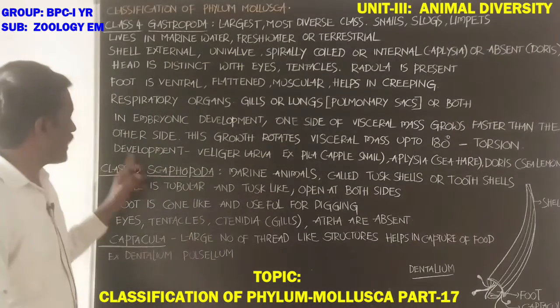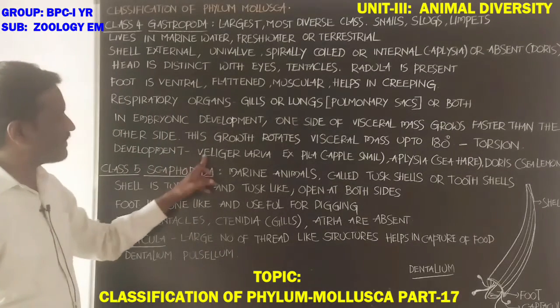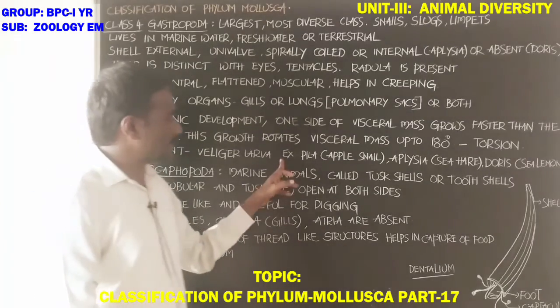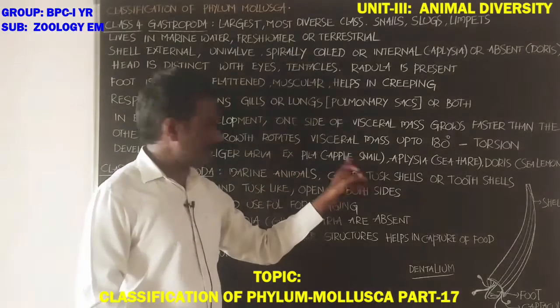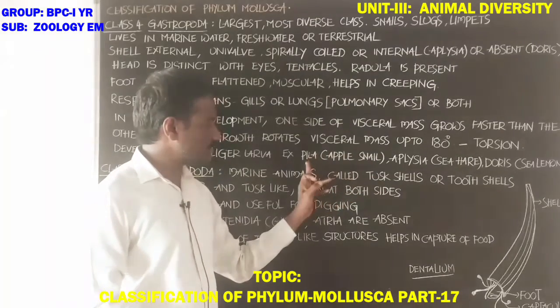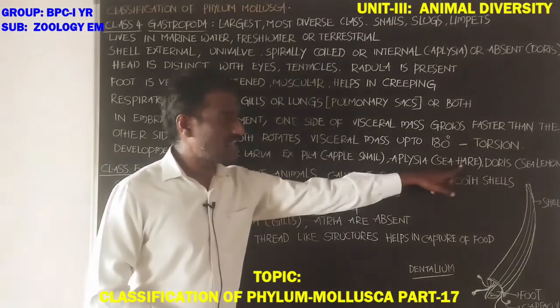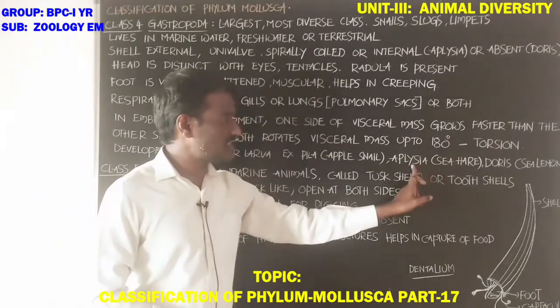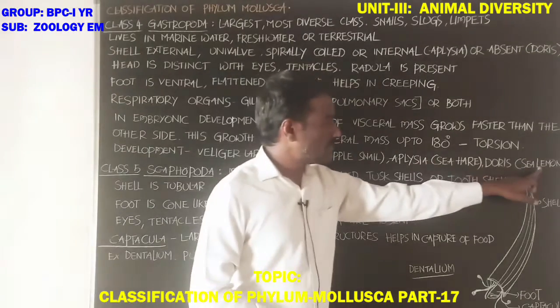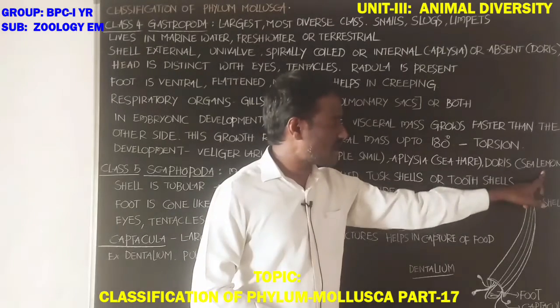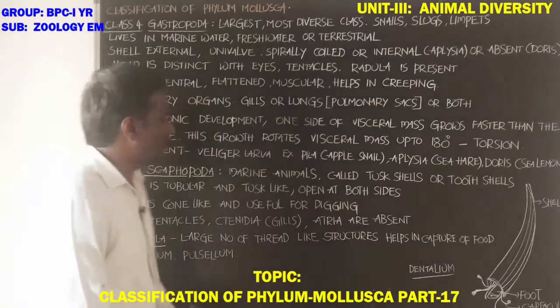Next, development is through a veliger larva. Examples: Pila, the apple snail, which is the common name. Aplysia, the sea hare. Next, Doris, the sea lemon, which is the common name, and the scientific name is Doris.